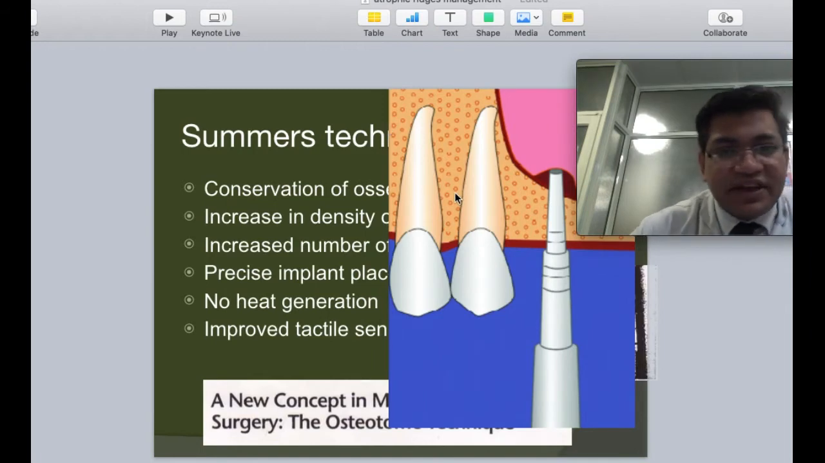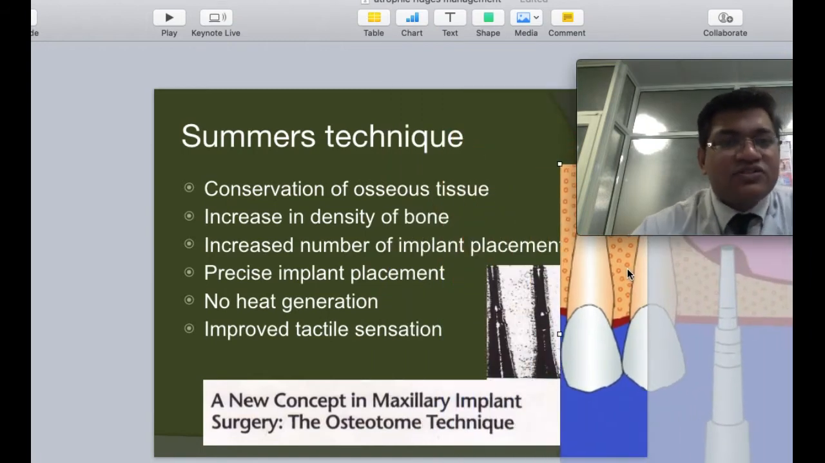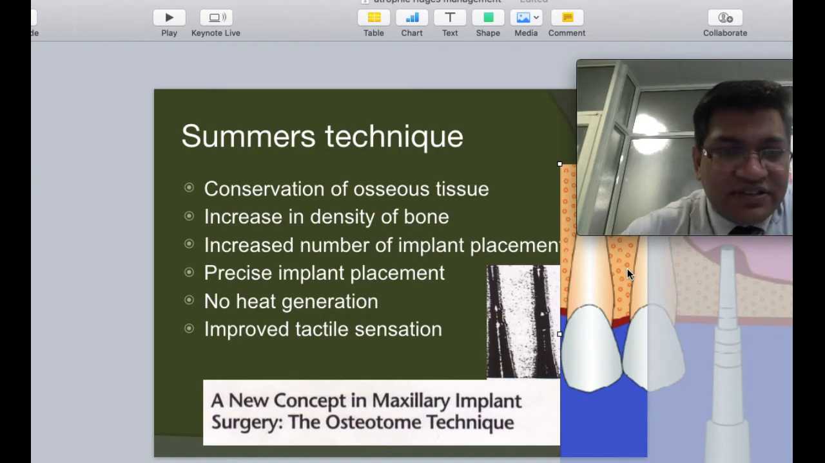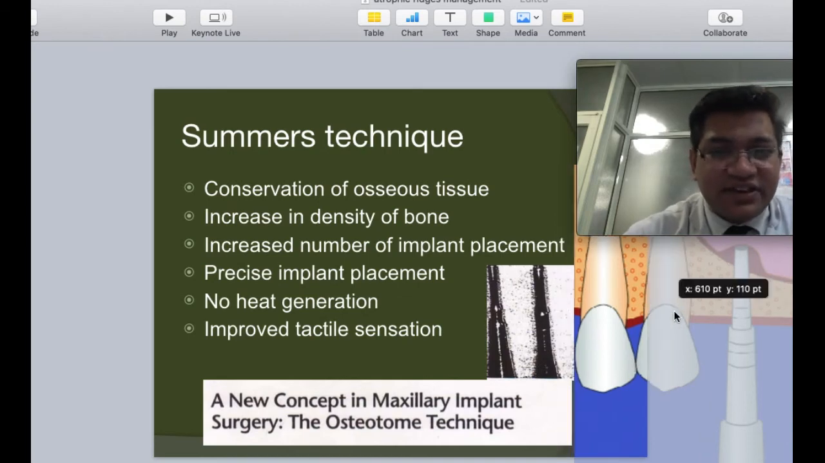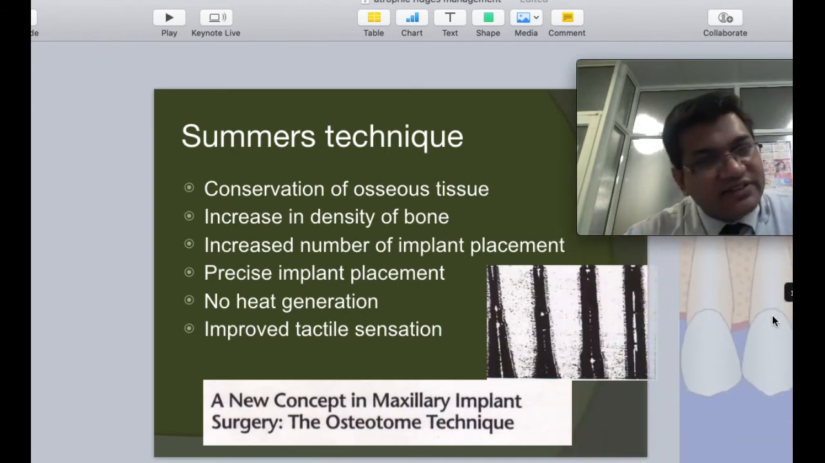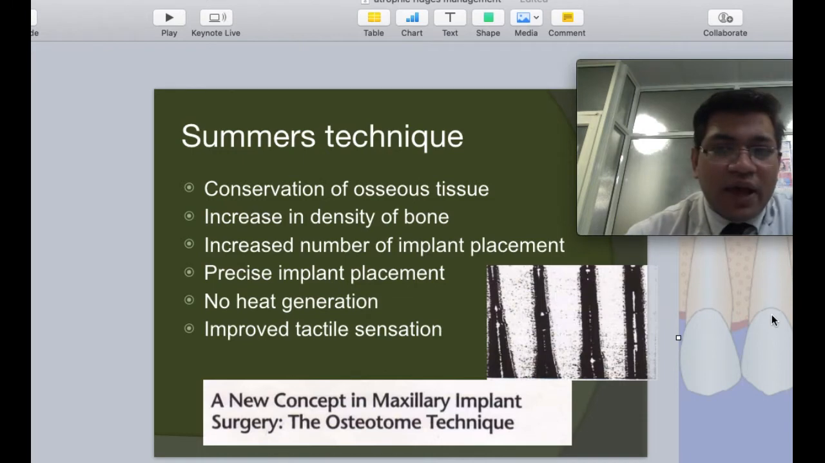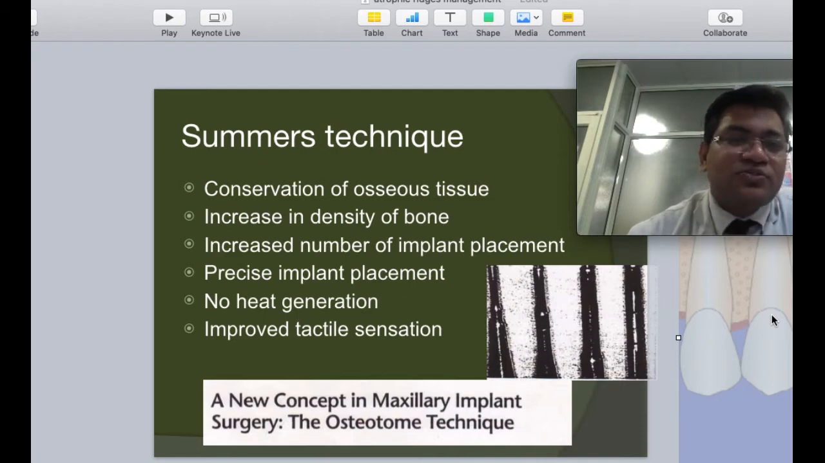The classic technique per se was that of Summers. The Summers technique was the one which is basically the concept of indirect sinus lift. In cases of indirect sinus lift, as per the Summers technique, we are going to conserve as much osseous tissue as possible. The advantage of indirect sinus lift using osteotomes is that the density of the surrounding bone also increases, because